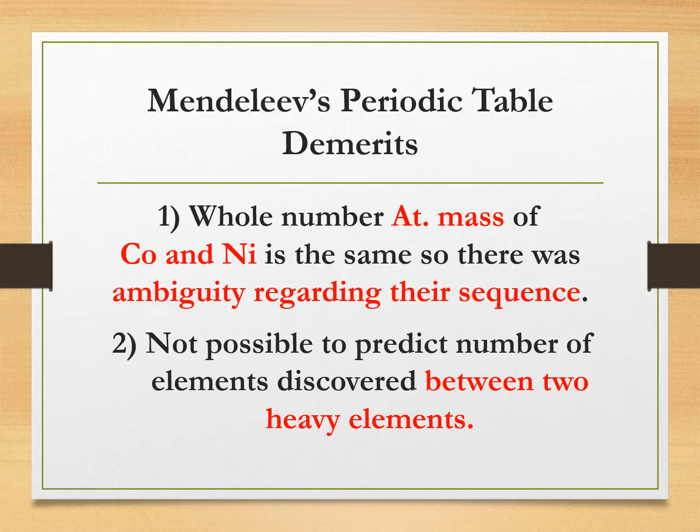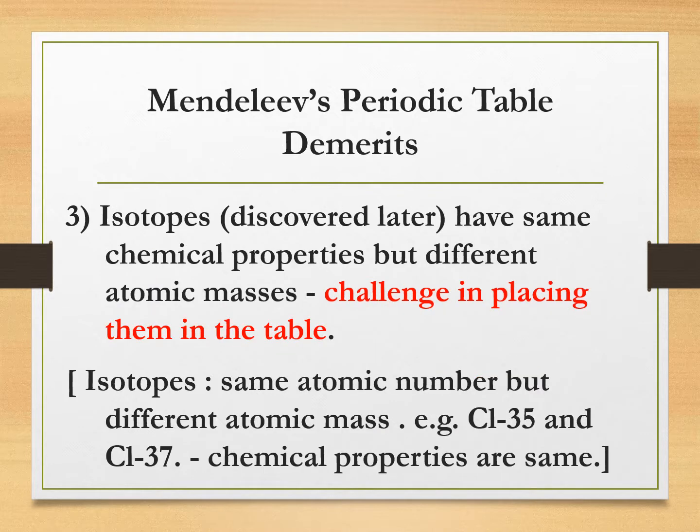When elements are arranged in increasing order of atomic masses, the rise in the atomic mass does not appear to be uniform. It was not possible, therefore, to predict how many elements could be discovered between two heavy elements. Isotopes discovered later have the same chemical properties but different atomic masses. So, it was a challenge to place them in the periodic table.